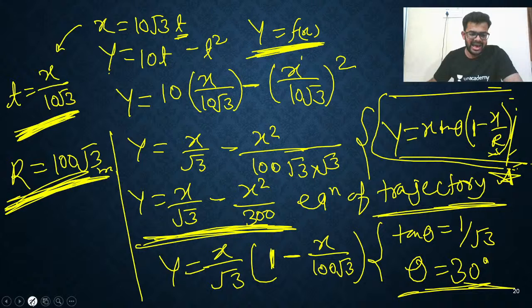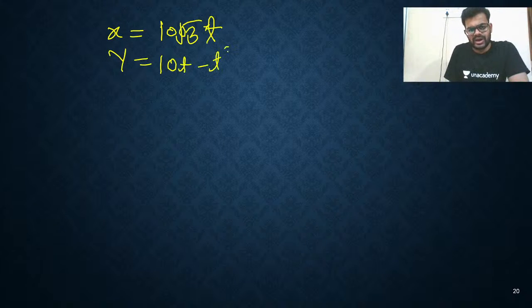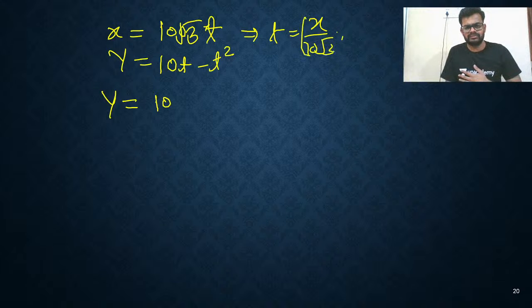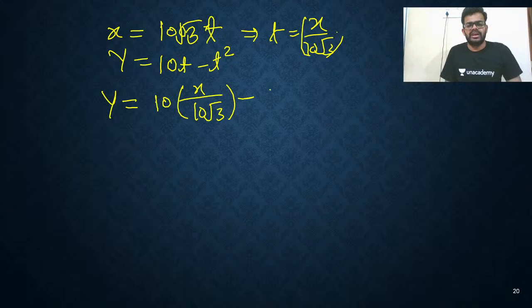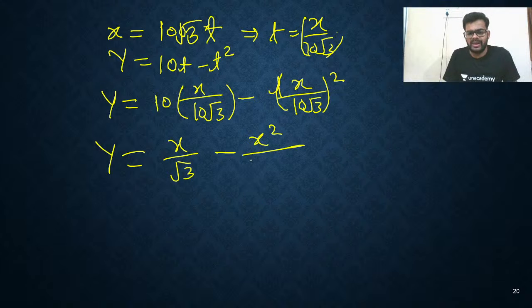Let's solve it again. I think you got the confusion. Listen. We all know x equals 10 root 3 t, and y equals 10t minus t square. I can find the equation of motion. t can be written from here as x by 10 root 3. Just put this value here. So you'll get y equals 10 into x by 10 root 3 minus, here you will write t square, meaning x upon 10 root 3 square. The 10 and 10 cancel, x upon root 3 minus x square divided by 10 root 3 into 10 root 3.